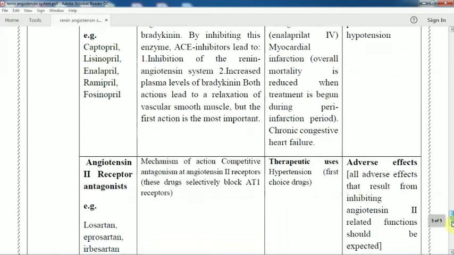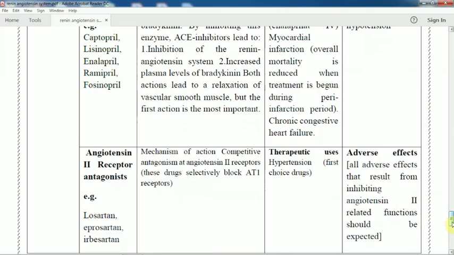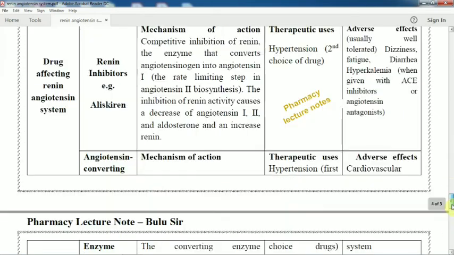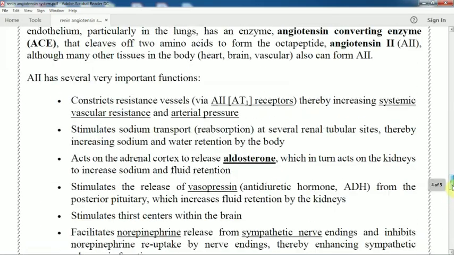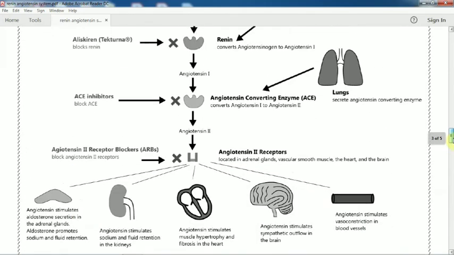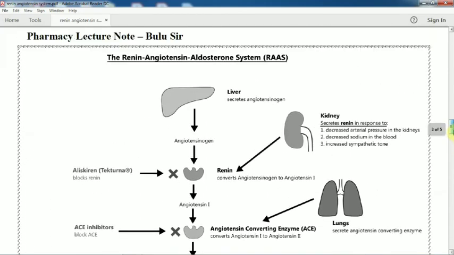Then angiotensin receptor antagonist. What is the mechanism of action? Competitive antagonist at the angiotensin 2 receptor. What are the therapeutic uses? Hypertension, and it is also a first line choice of drug, and adverse effects are related to inhibiting angiotensin 2 and should be expected. That means hypotension mainly, a decrease in blood pressure. So this is all about your renin, angiotensin converting enzyme inhibitor or ACE inhibitor.